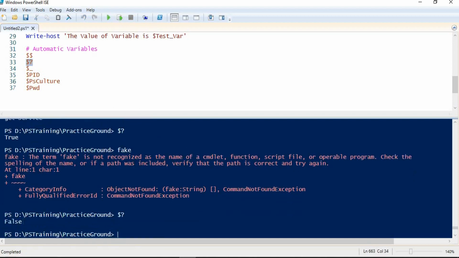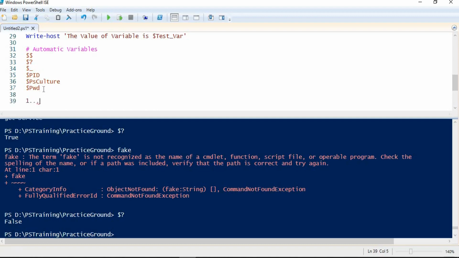So it is saying false because my last run command was not successful. In this way we can use this. And next one is this very important variable, that you will use at every step of scripting. So basically this variable represents the current object in our pipeline. So let me show a quick demo of how we can use it.